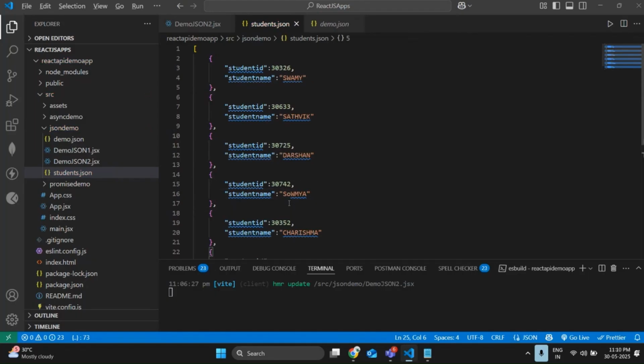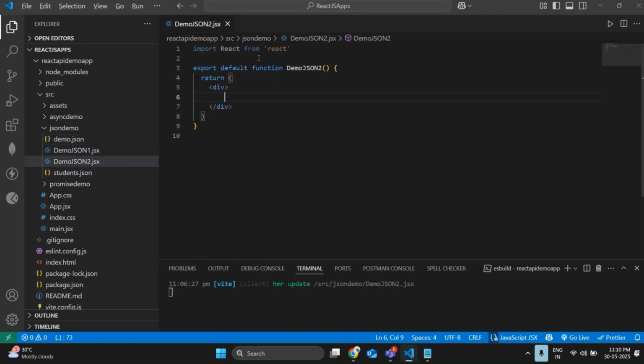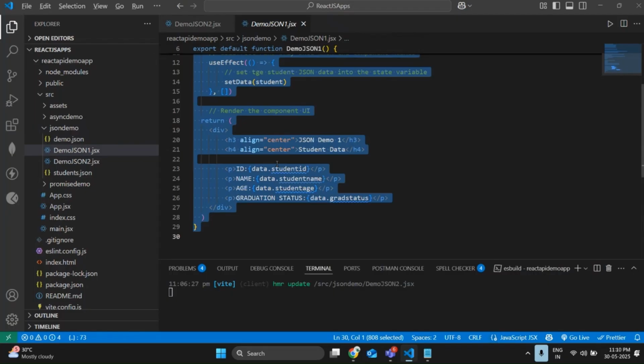As of now, it is very much clear. So done. I created multiple student objects and stored them in an array completely. So let me close this file also. No issue. Let me copy the data.